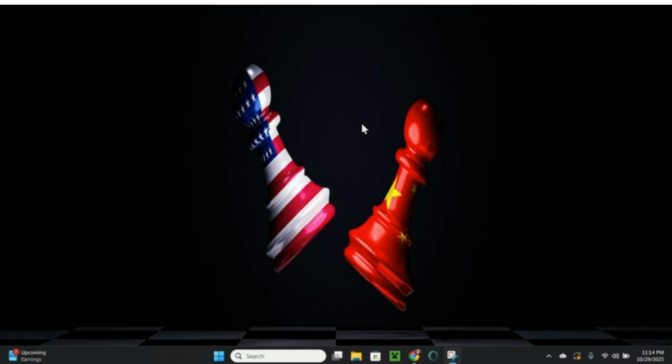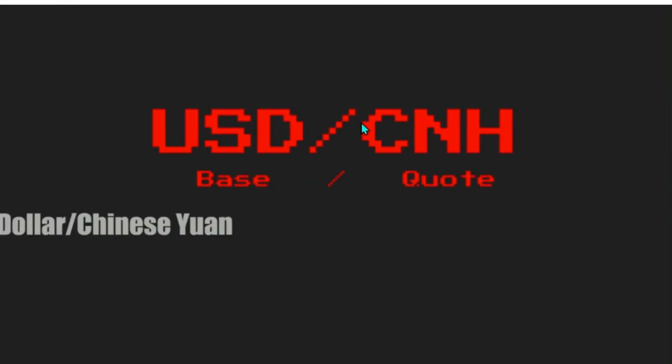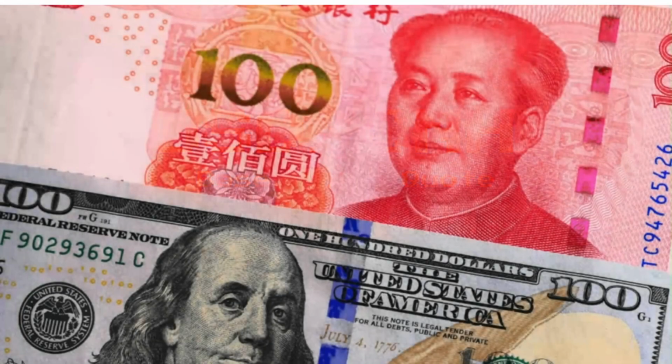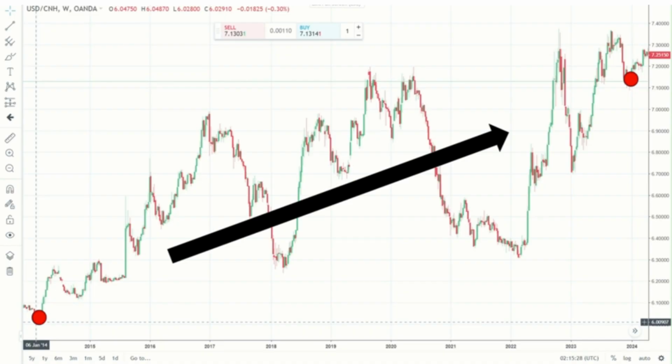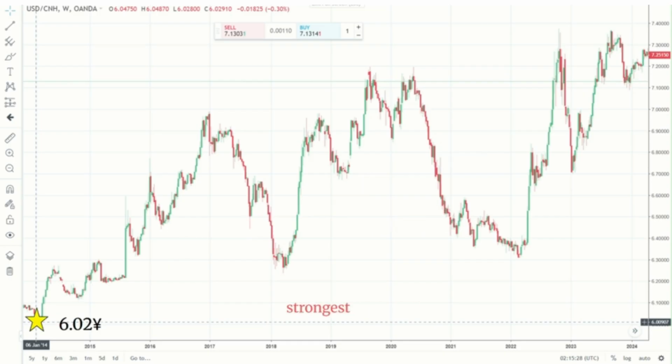In the last video, we explored the relationship between the United States dollar-Chinese yuan currency pair in the years of 2014 to 2024 and realized the Chinese yuan depreciated 18% against the United States dollar over the 10-year period. In this video, we'll examine the contributing factors in the major exchange rate movements of our currency pair. The yuan was at its strongest, trading at 6.02 yuan to the dollar at the beginning of 2014.